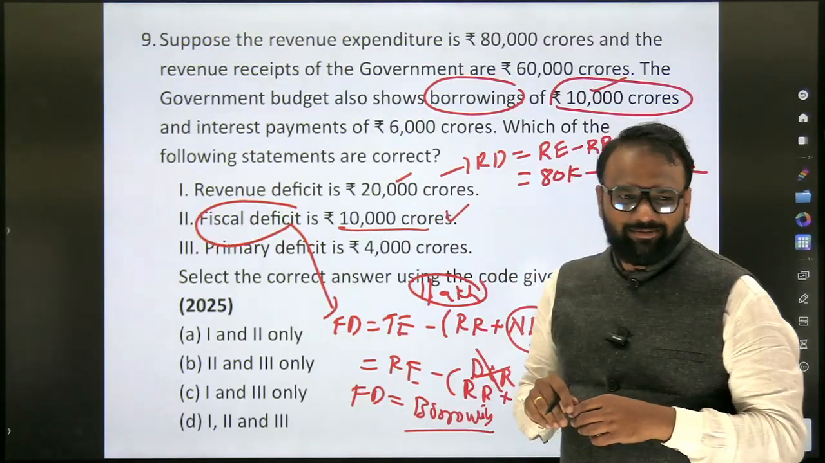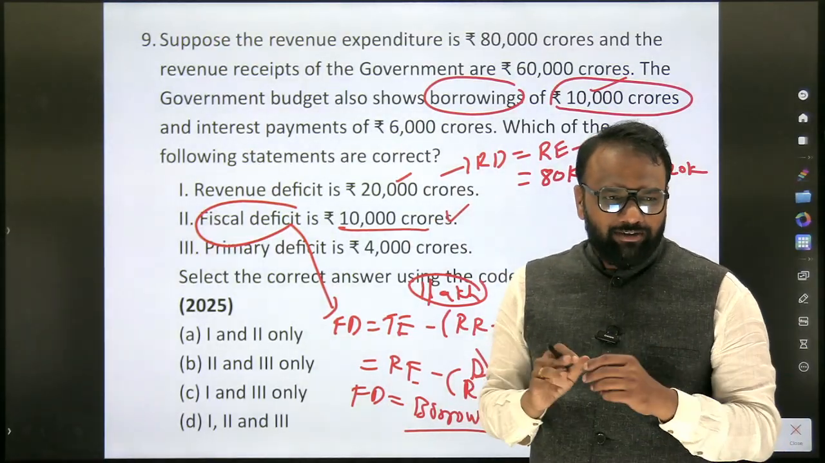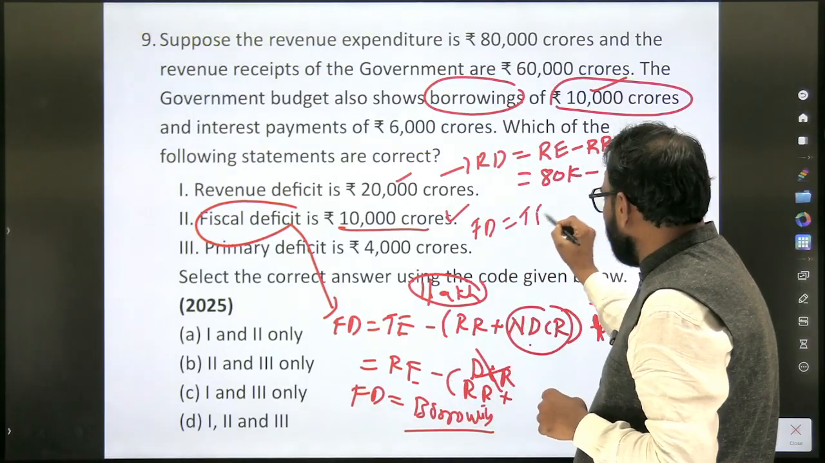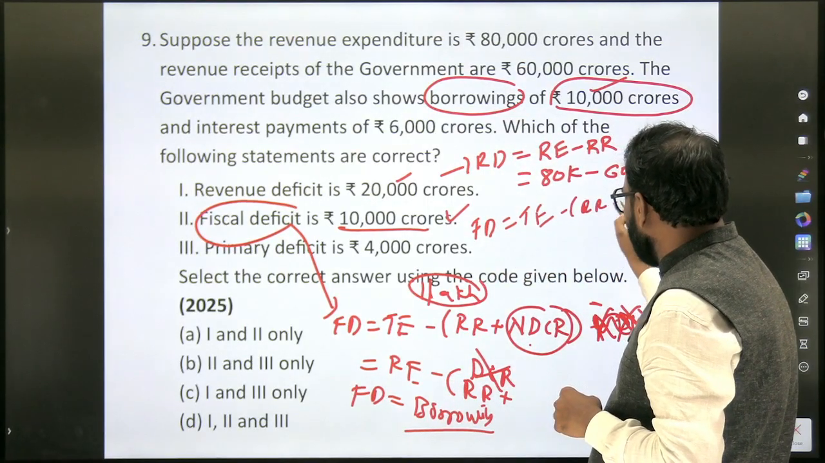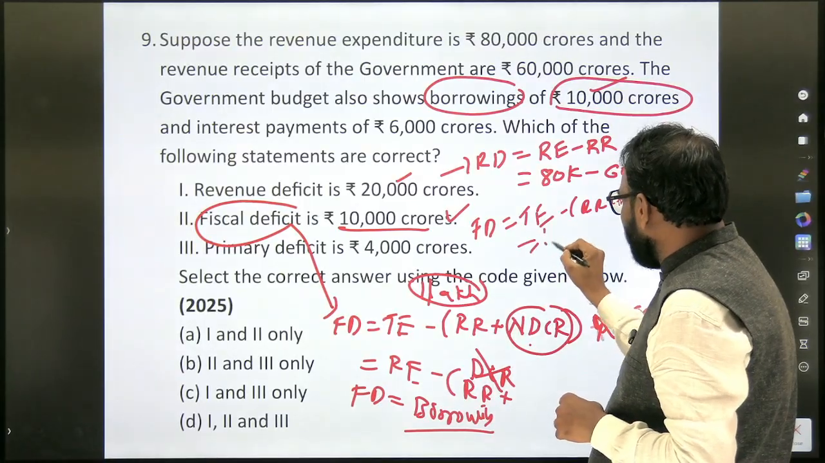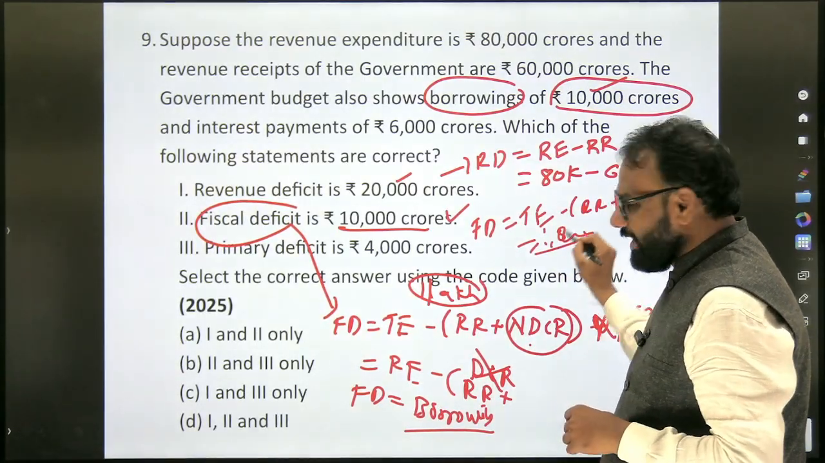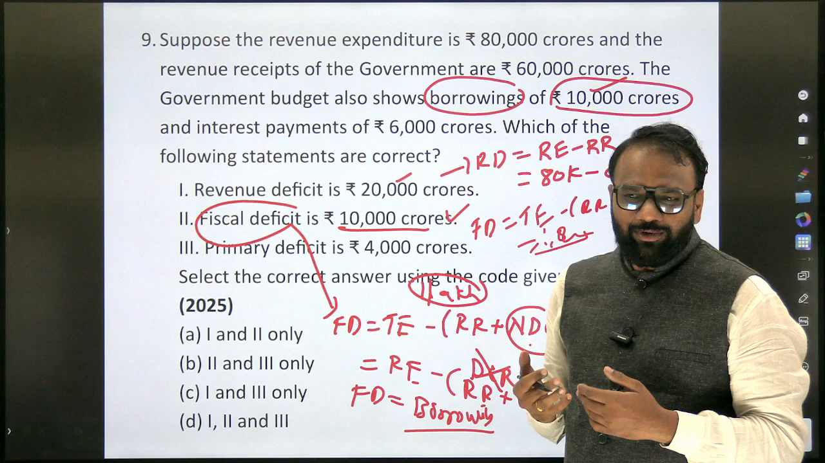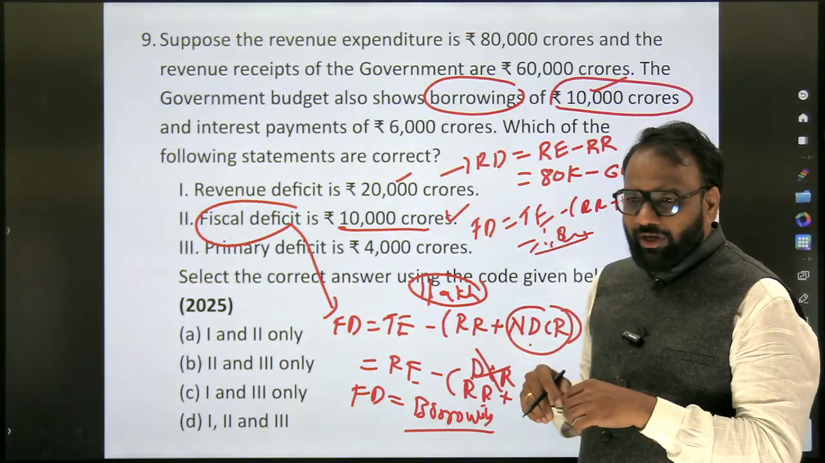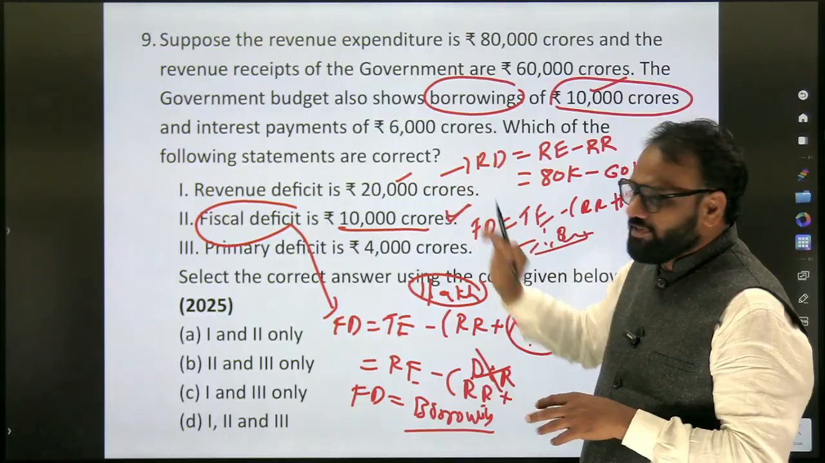This is correct. There is no doubt in it. Because when you apply this formula, FD is equal to PE minus RR plus NDCR. Let's assume you will get some 1 lakh rupees. So this 1 lakh itself you will borrow. So FD will always be equal to borrowing. So here 10,000 crore is a fiscal deficit.